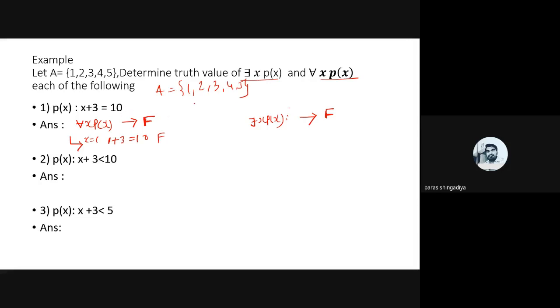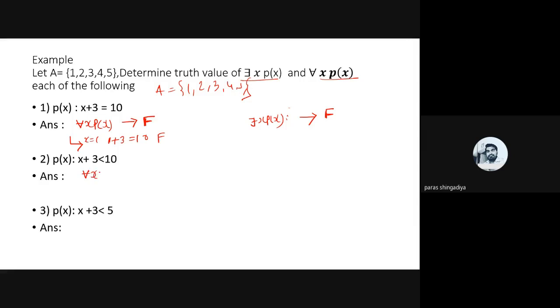If the domain had 7, that is 1 2 3 4 5 7, then for this case it would be true, because 7 plus 3 will be 10. But now 7 is not mentioned in the domain, so its value will be false. So the answer of the first one is: both are false.